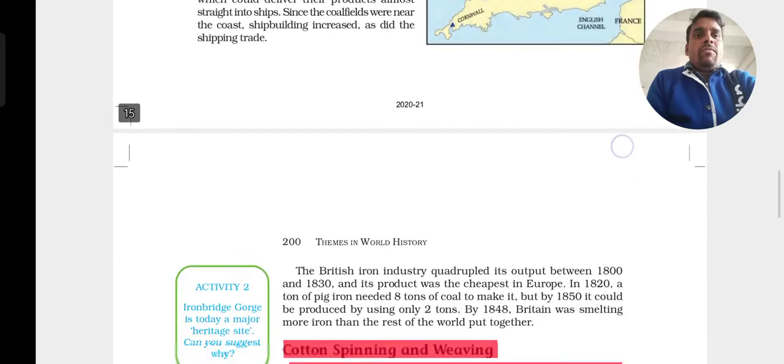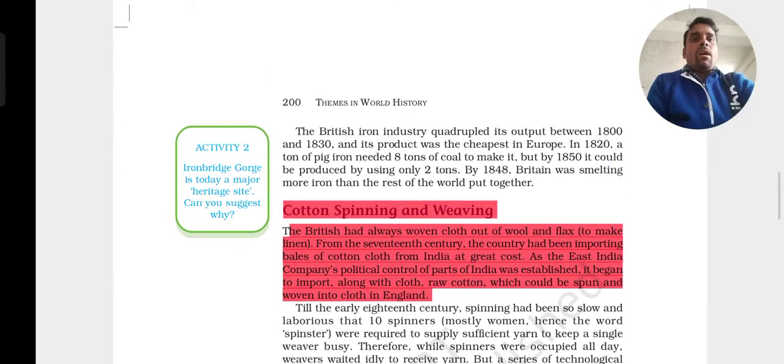And slowly when we go ahead, next cotton spinning and weaving. So children, here this also you can see the British had always woven the cloth out of wool and flax. So already we knew that previously, when there was no machinery or technological things, the people manually used to do the work.